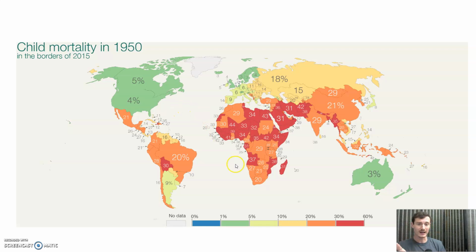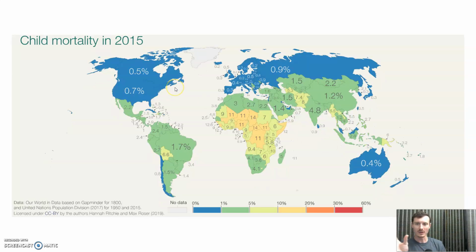Still extremely high in much of the developing world, but significantly better compared to 1800 in much of the wealthier developed world, North America, the so-called global West, Europe, Australia, all the way to today. We notice that infant mortality is very low. Part of the reason why population is still going up through most of the world.